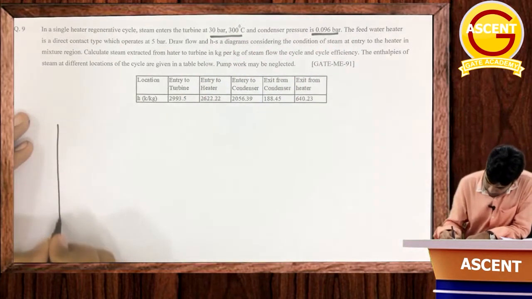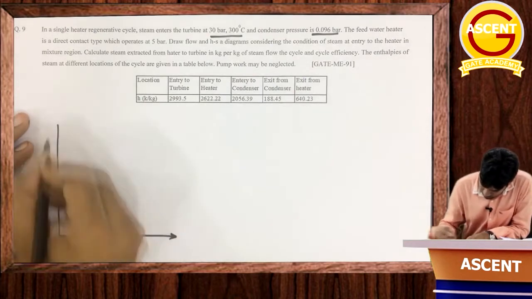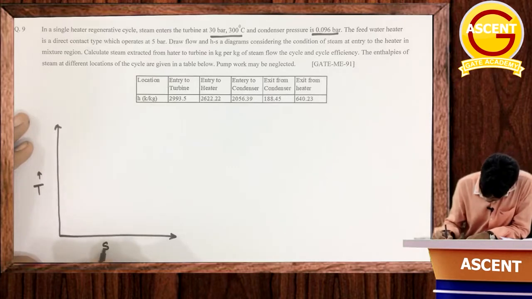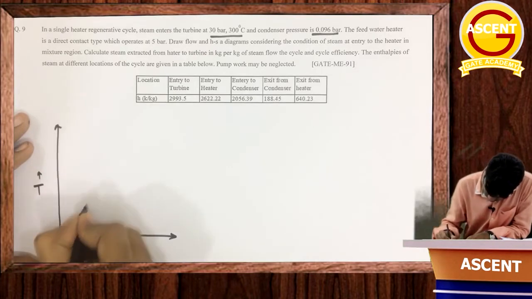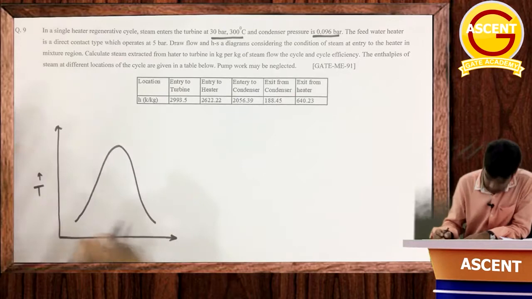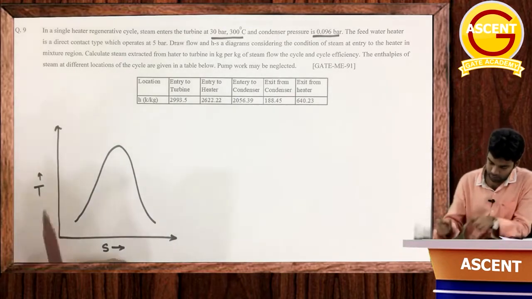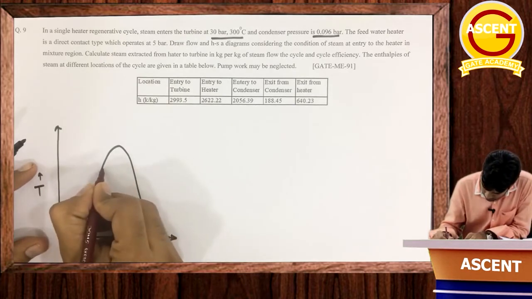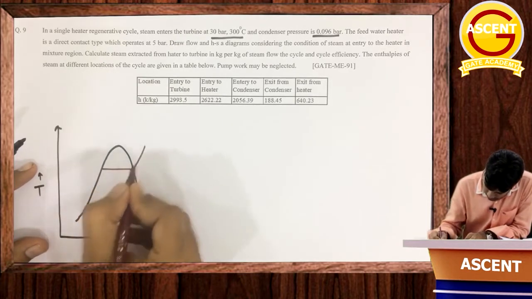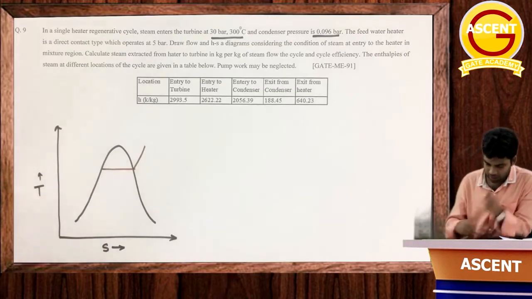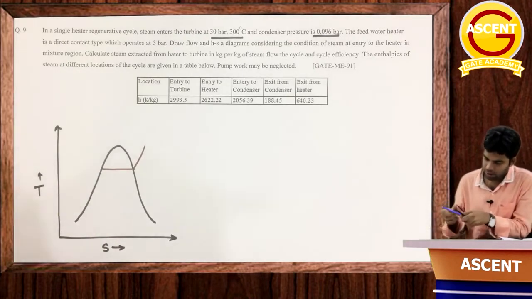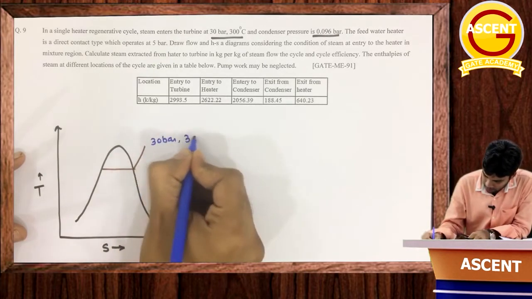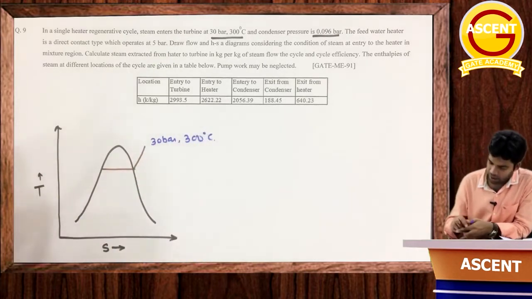Okay, so I will first draw the regenerative cycle. Okay, so the steam is entering in this turbine at 30 bar and 300 degree centigrade. Okay, the condenser pressure is given.